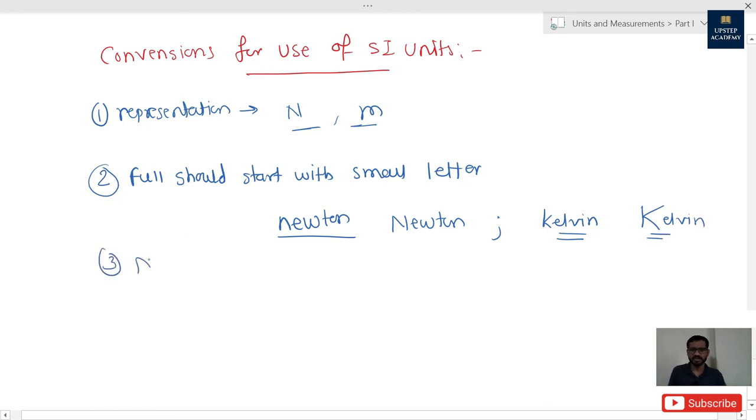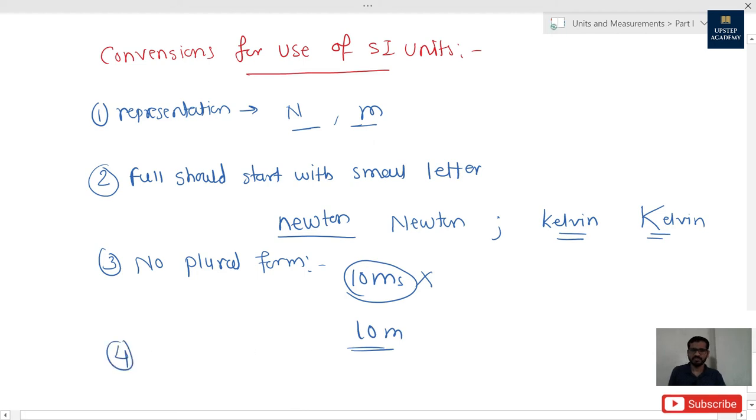Third convention is no plural form. It means what? We can't say that I have 10 meters of string. We can't say 10 meters. We have to say 10 meter. So that is the correct convention.